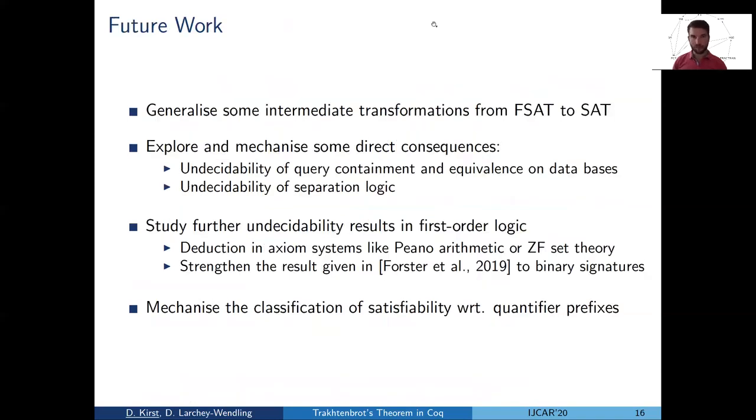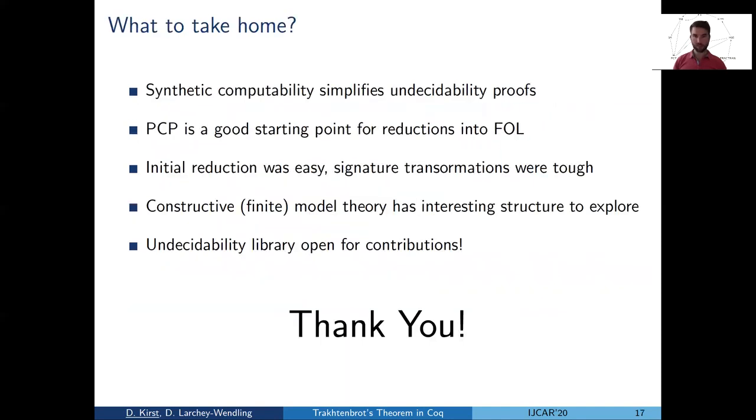And to finish, some ideas for future work: we plan to generalize the intermediate transformations so that they are not necessarily restricted to the finite case. We want to explore more of the direct consequences of Trakhtenbrot's theorem, study other undecidability results in first-order logic, and maybe mechanize the classification with respect to quantifier prefixes. That's it. I want to stop with this slide, giving you some ideas and take-home messages for the discussion. Thank you very much.